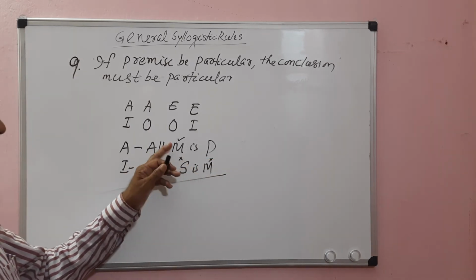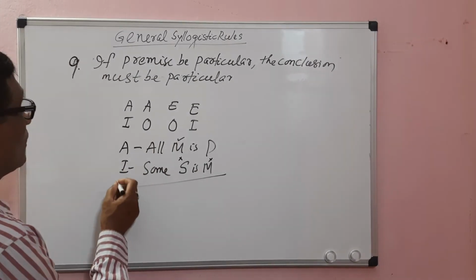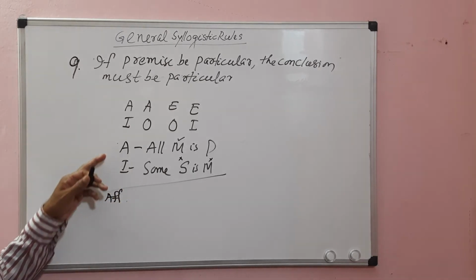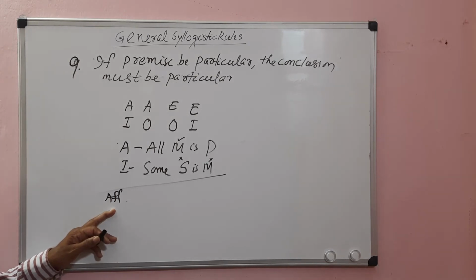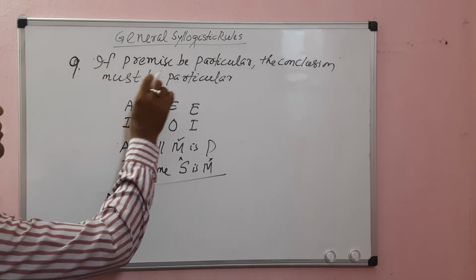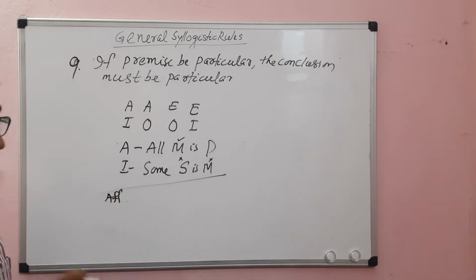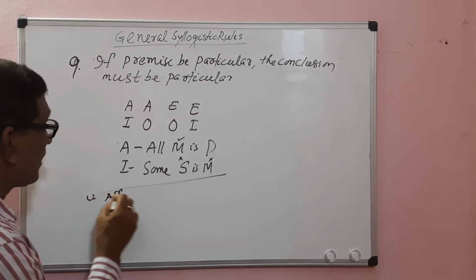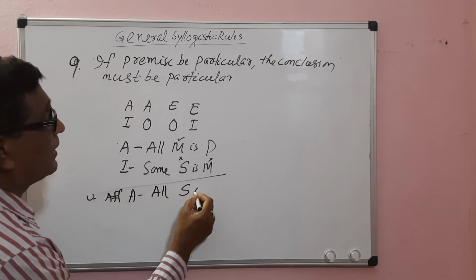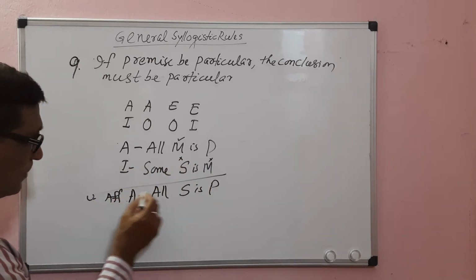Here the middle term is distributed in one of the premises, so there is no fallacy of undistributed middle. If both premises are affirmative, the conclusion must be affirmative. So the conclusion must be affirmative. But according to the rule, one premise is particular, so the conclusion must be particular. But instead of particular, if we make it universal affirmative, that is an A proposition, All S is P, then what will happen?